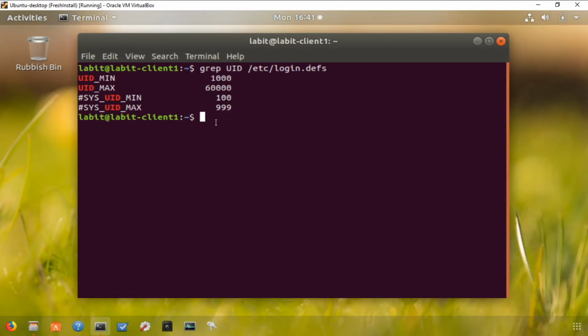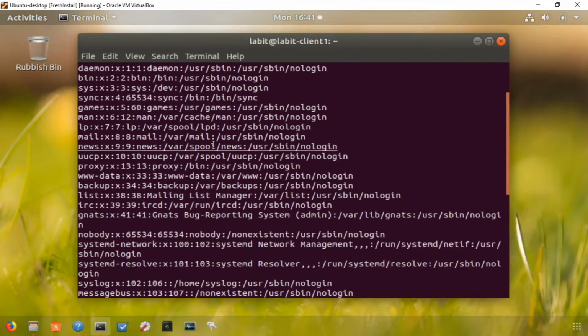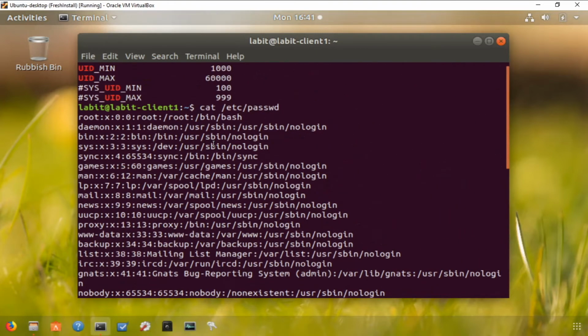Now the information about users is stored in /etc/passwd. So let's do a cat /etc/passwd to view the contents of this file. Now this file has a list of all the users configured to access this system.